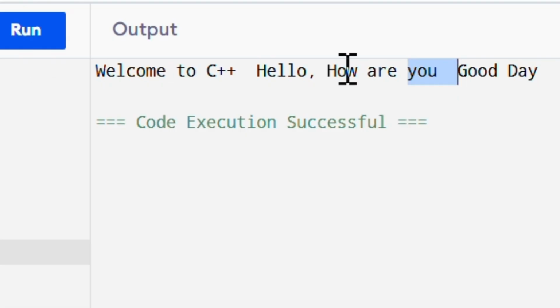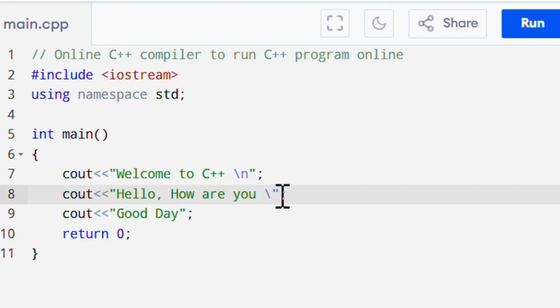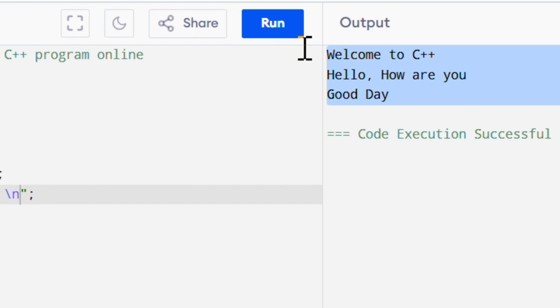Now if I want all these lines to be printed in separate lines, what I will do is write /n. Here also /n. I will click on the run button. See, all the statements are printed in three separate lines.